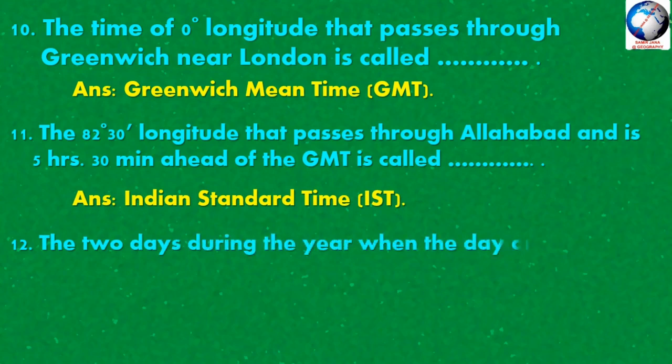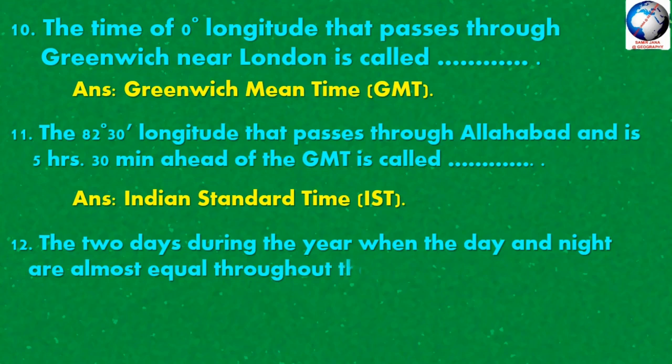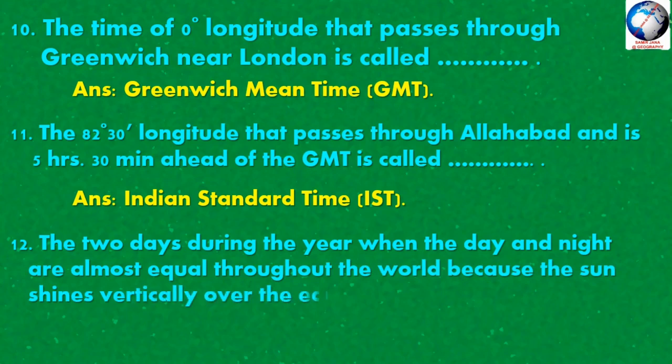Question number 12: the two days during the year when the day and night are almost equal throughout the world because the sun shines vertically over the equator is called dash. Now the answer is equinox. Equinox means equal night and equal days.